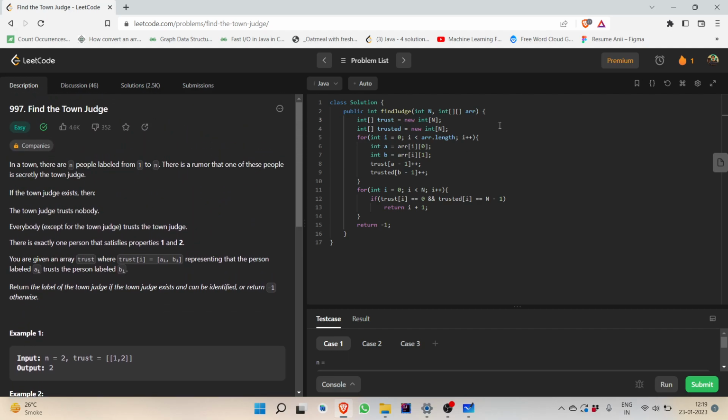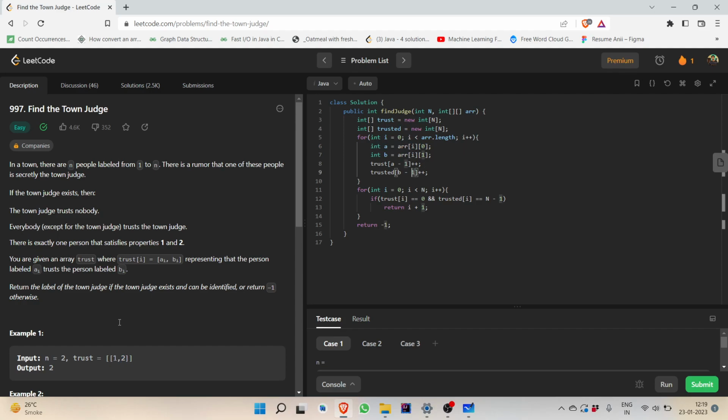Basically, we will form two 1D arrays, that is trust and trusted. Now we will iterate through the 2D matrix given to us, that is the trust. The first variable will be A, like here the first variable was 1, and in B we store the second variable, in this case 2.